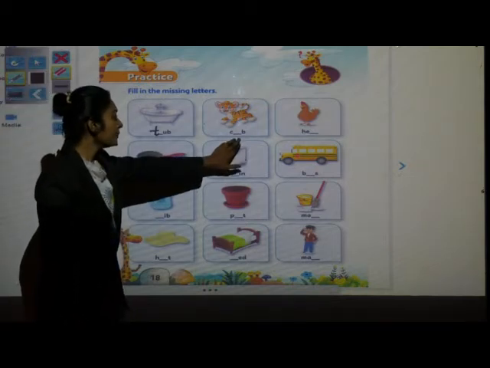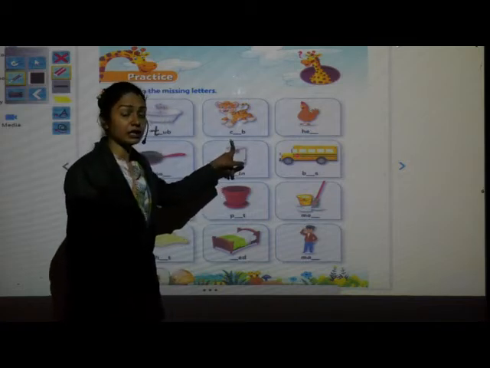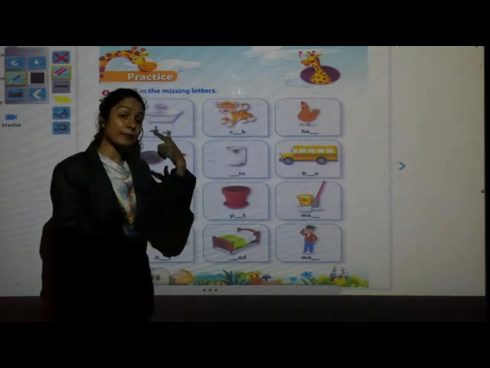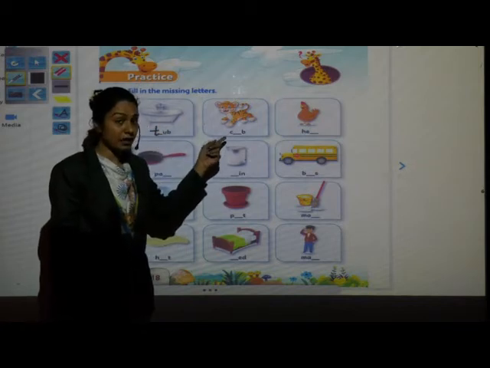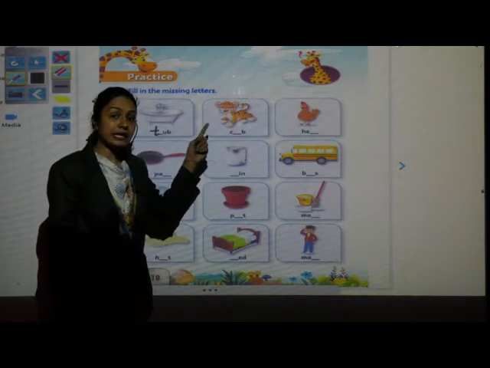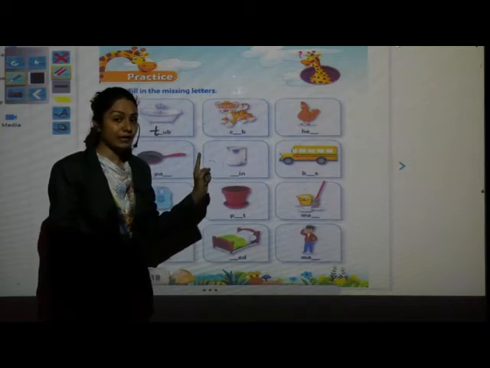Come to next picture. Is this a cat? We have learned these words. Okay, children? So, try to remember those words. Come on, याद करो क्या है ये? Is this a tiger? Then, this is a young one of one animal. Tiger का young one है. So, what is the name of this animal?